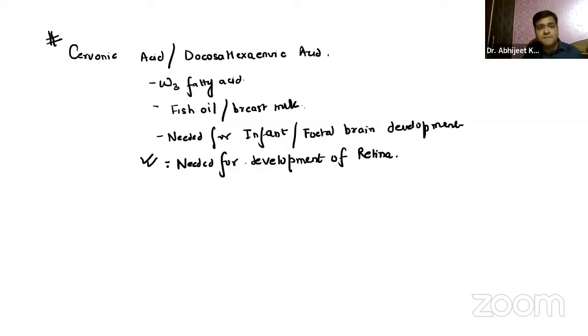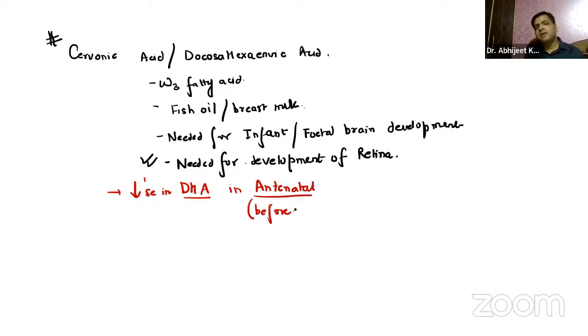Okay. Now, let us imagine one scenario over here. If there is a decrease in DHA, docosahexaenoic acid, in the antenatal period. Now, when I say antenatal, it means before birth, during the pregnancy, before birth.